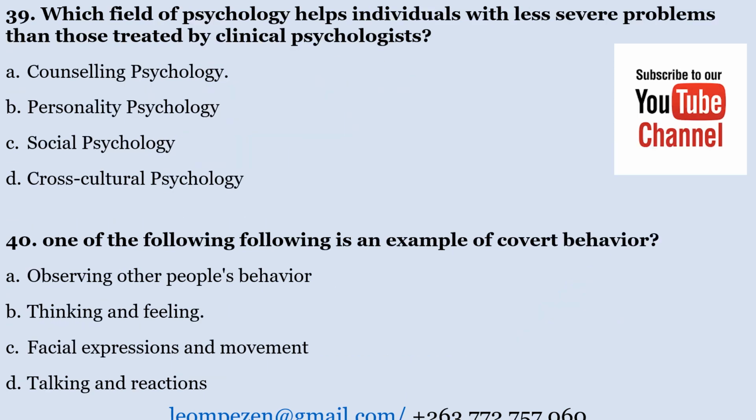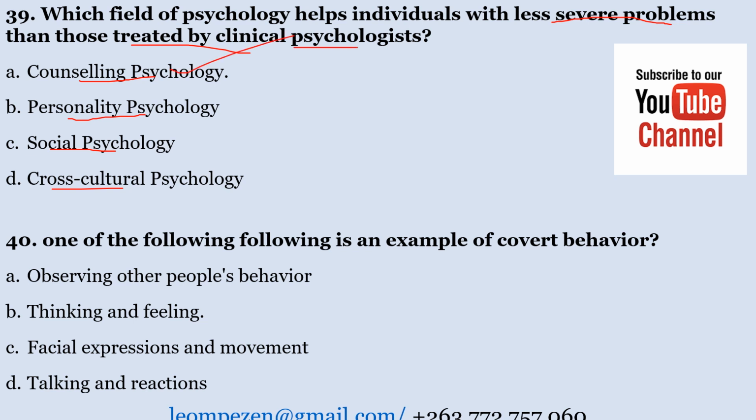Which field of psychology helps individuals with less severe problems than those treated by clinical psychologists? A, counseling psychology. B, personality psychology, social psychology, cross-cultural psychology.